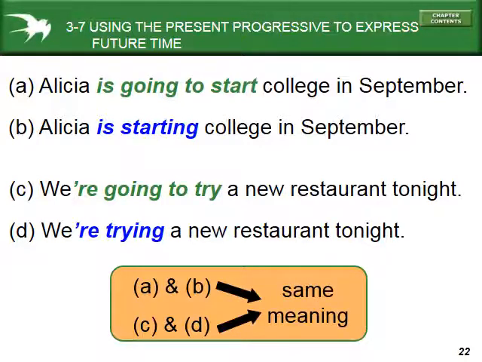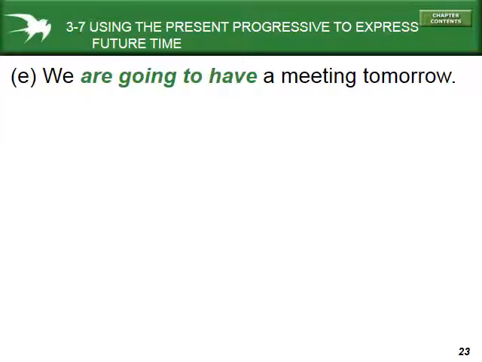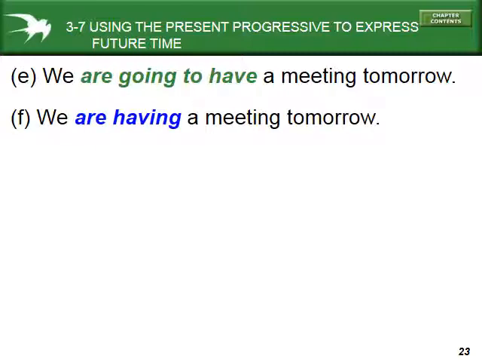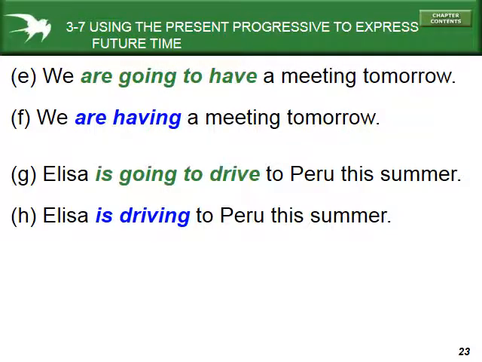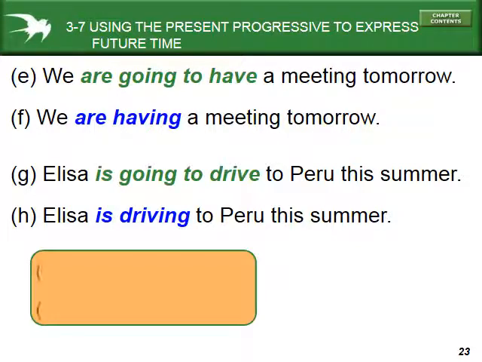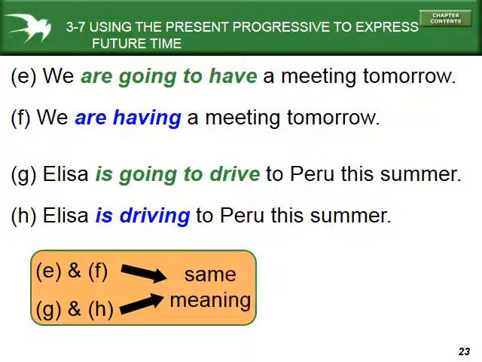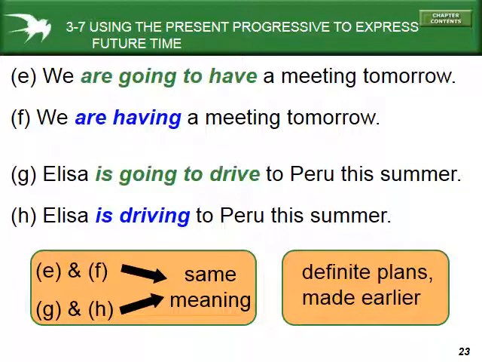But we have to ask ourselves, well, what's the situation that we can use the present progressive to express future time? So let's look at these examples. We're going to have a meeting tomorrow. We're having a meeting tomorrow. Elise is going to drive to Peru this summer. Elise is driving to Peru this summer. Again, we have the same meaning. And we want to look at these. Well, what's similar in all of these? What's similar about all of these? And the thing that's similar is that these are definite plans. These are definite plans that have been made earlier.